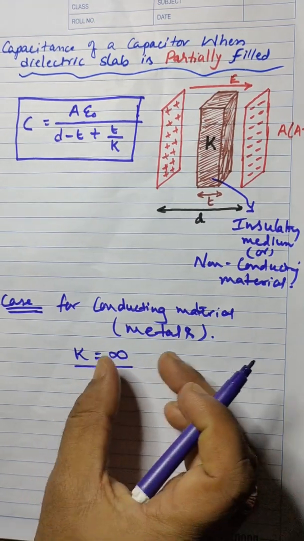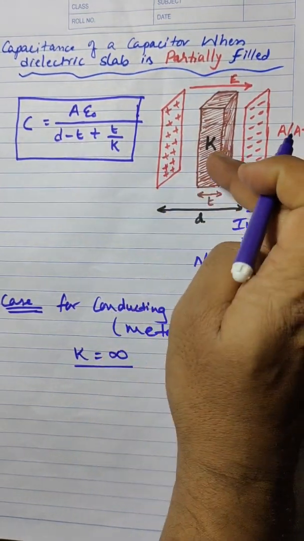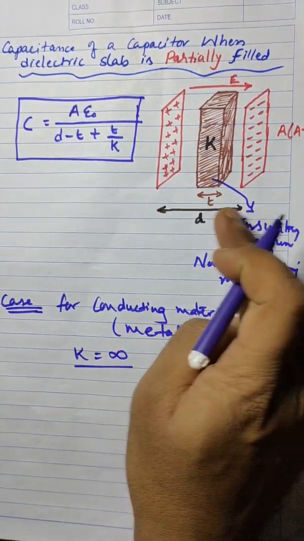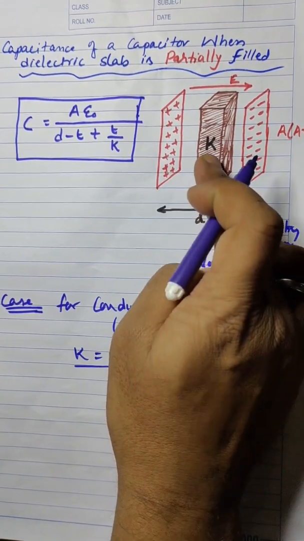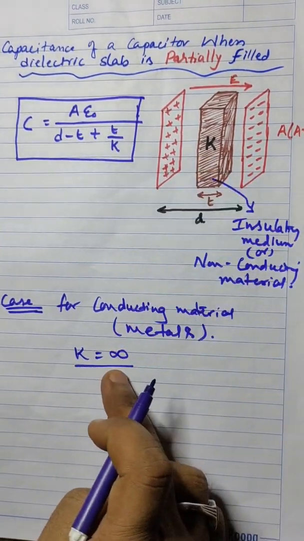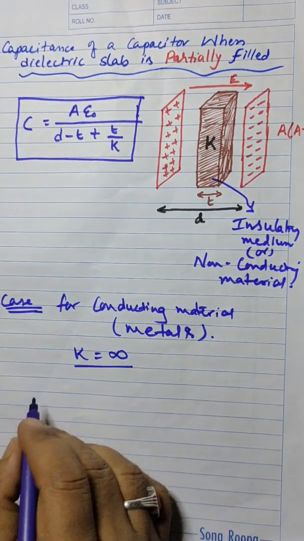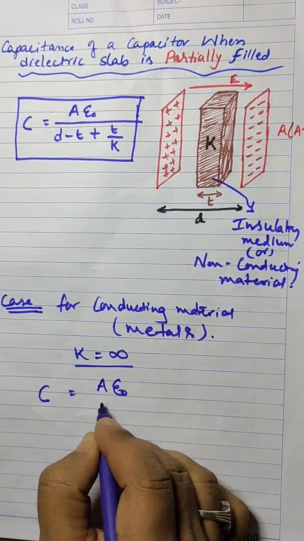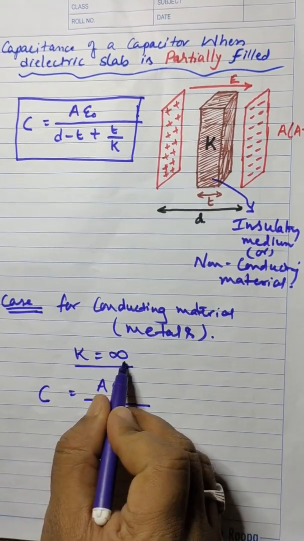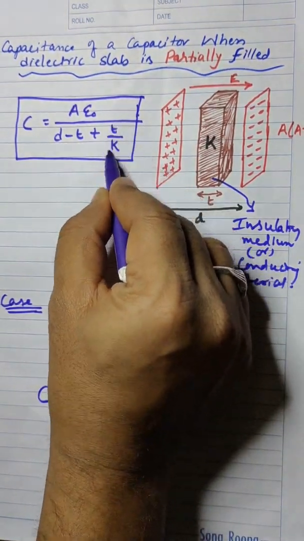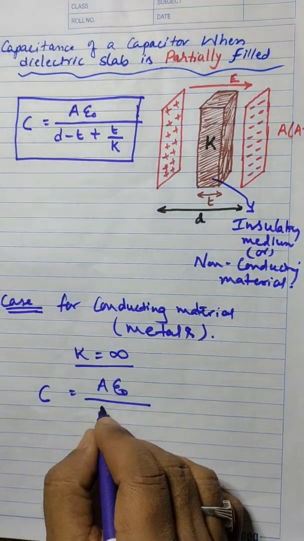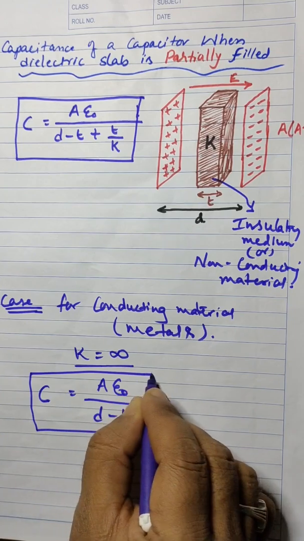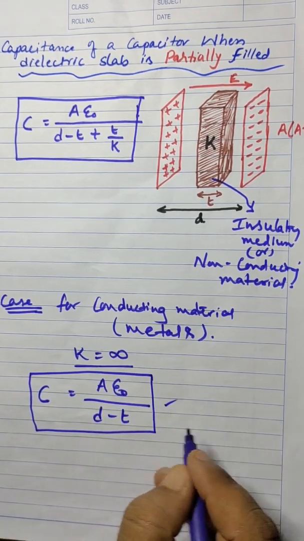So if a metal of thickness t is placed here instead of the dielectric slab, kept in a gap of distance d, with dielectric constant K for the metal being infinity, then from this formula C is equal to A epsilon naught whole divided by d minus t plus t by K. K equal to infinity means t by infinity will become 0. Therefore we are left with d minus t. So this is the expression for a what?